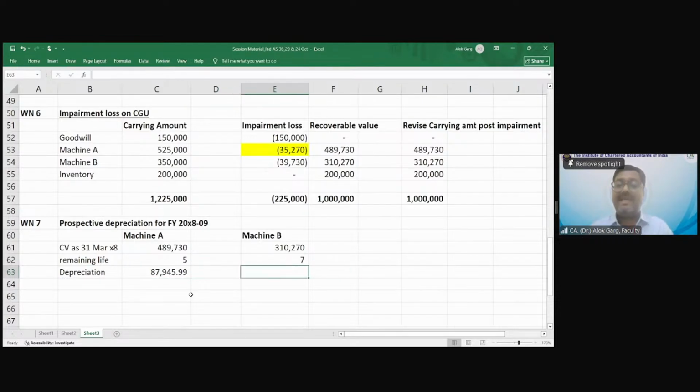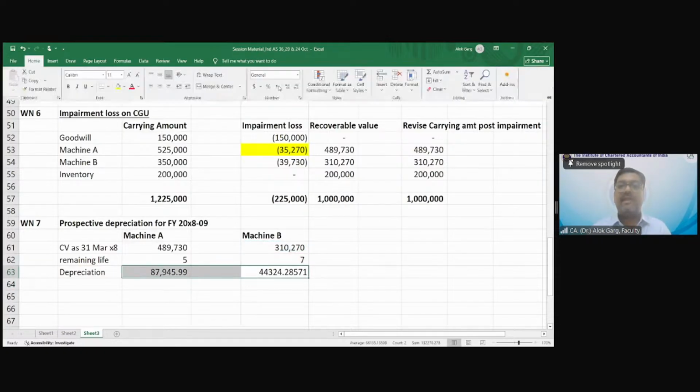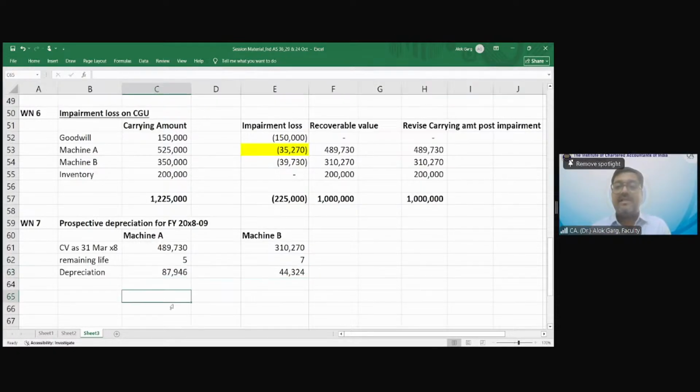Whether machine B has any residual value? Answer is no. Machine B does not have any residual value. So this is my depreciation. If this is the depreciation, what is my carrying amount as on 31st March 2009? What is my carrying amount?